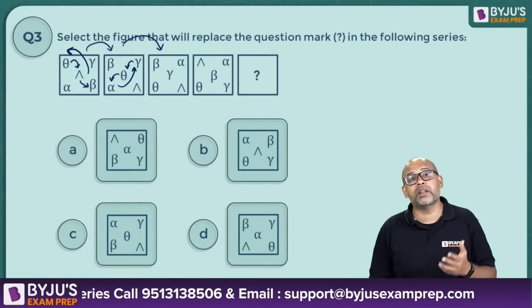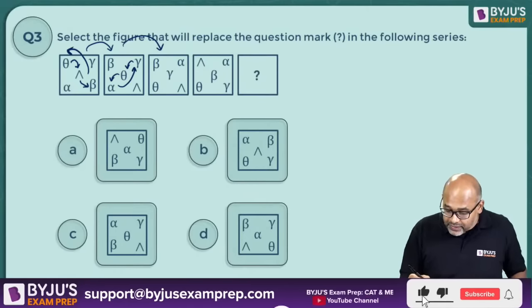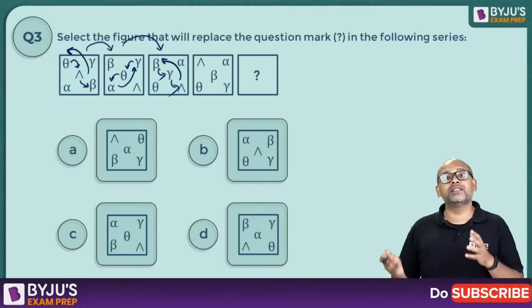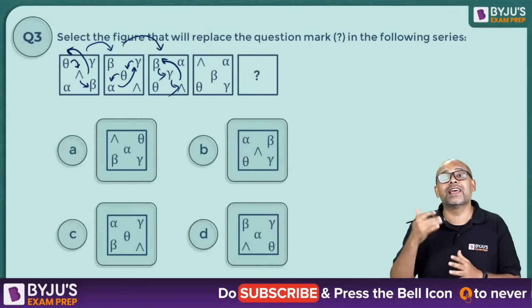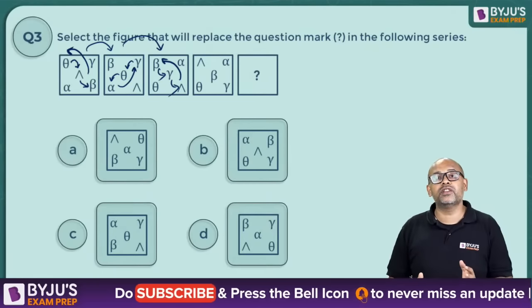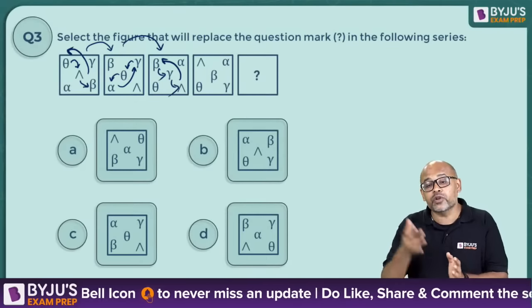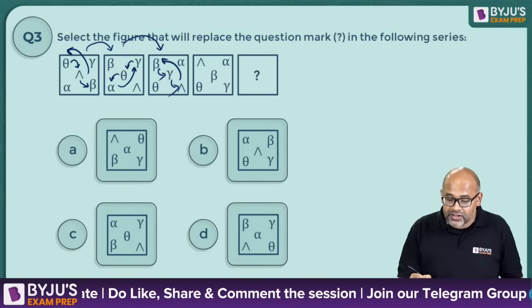Now let's look at what is happening from third to fourth. If you're going from third to fourth, to get this, you are bringing this here. Beta is coming here, gamma is coming here, so alpha and theta are not changed. So basically here it is changing of diagonals, but the changing of diagonal is in cyclical order. First left diagonal is changed, then right diagonal, then again left diagonal, then again now it should be the turn of right diagonal. Right diagonal, how is it changing?